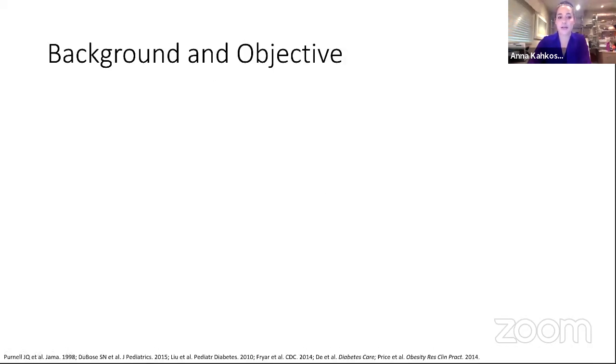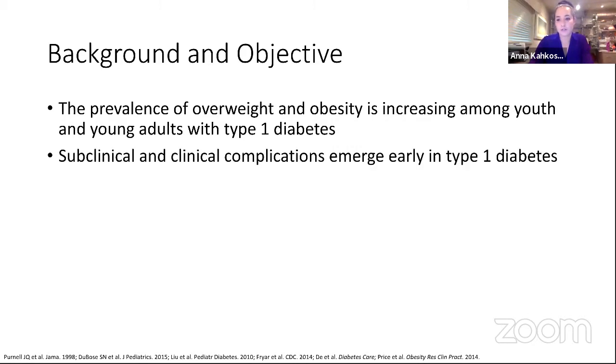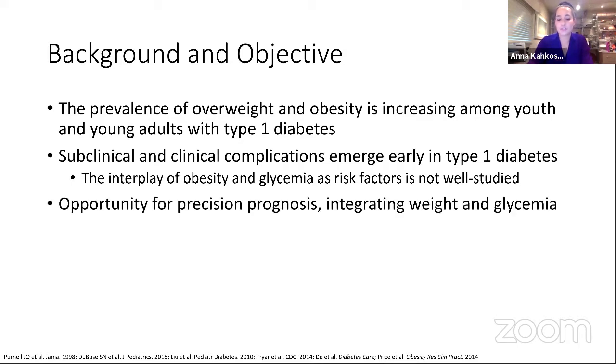So the background here is that the prevalence of overweight and obesity is increasing among youth and young adults with type 1 diabetes. And we also know that subclinical and clinical complications emerge early in the natural history of type 1. A gap that we identified is that the interplay of obesity and glycemia as risk factors for those complications was not really well studied, and particularly in pediatric populations. And so in the precision diabetes medicine framework that's been outlined, this is an interesting precision prognosis question, which is to ask, can we more precisely predict what's going to happen, these disease-related outcomes, using information that we know about people, like their weight and glycemia.